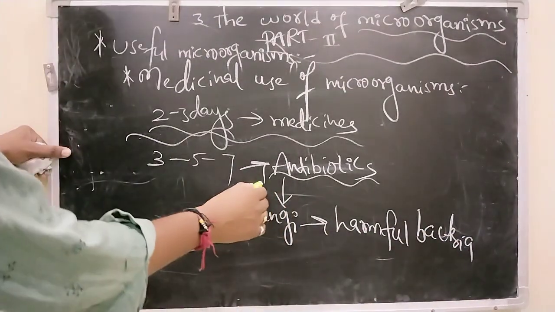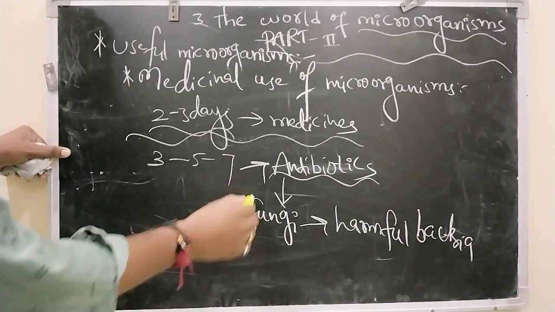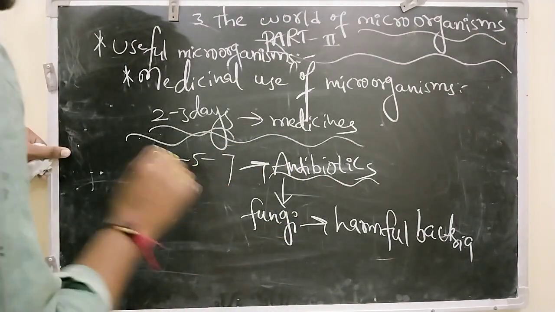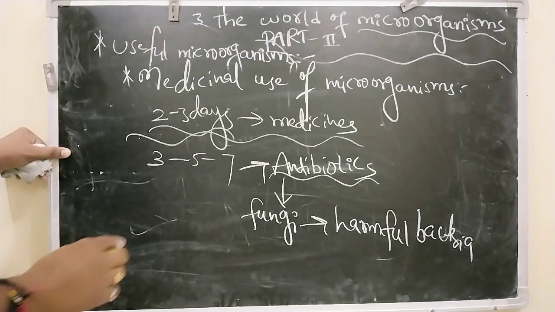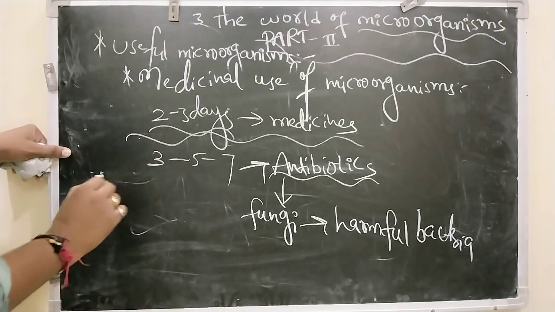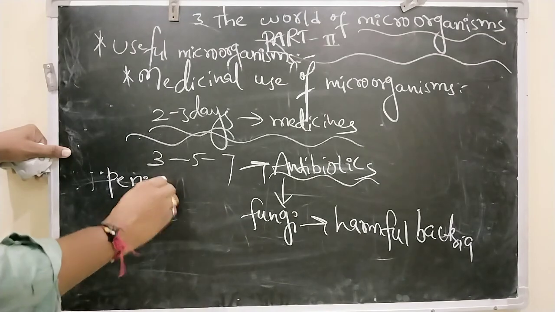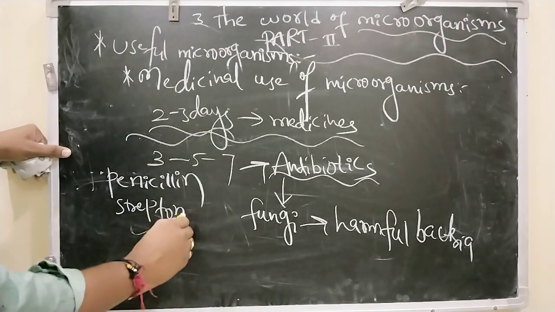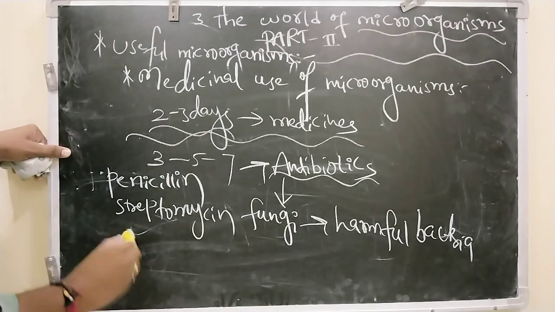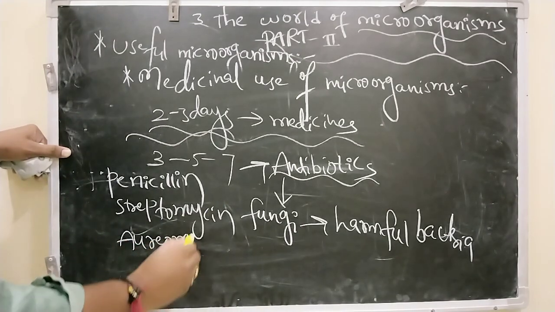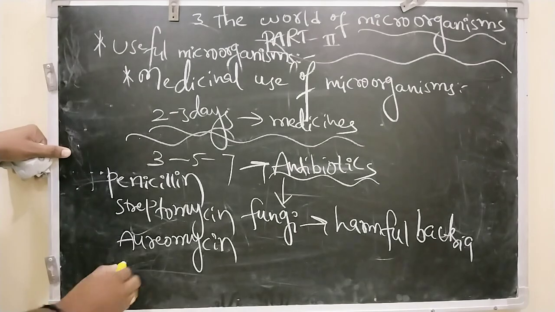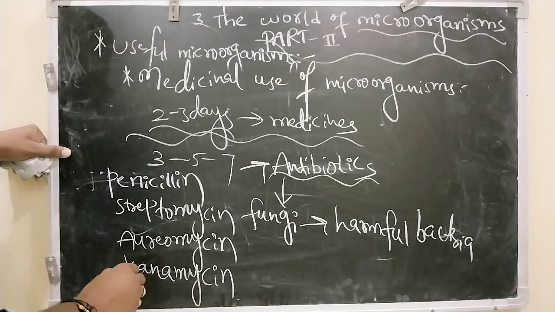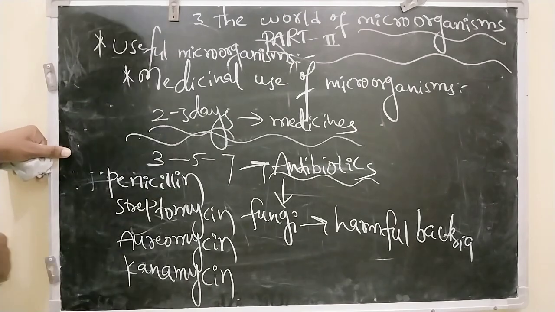So antibiotics are the chemical substances which are used to kill bacteria that cause diseases. At the same time, what are the examples for antibiotics? Penicillin, streptomycin, aureomycin, kanamycin. All these are the examples for antibiotics.